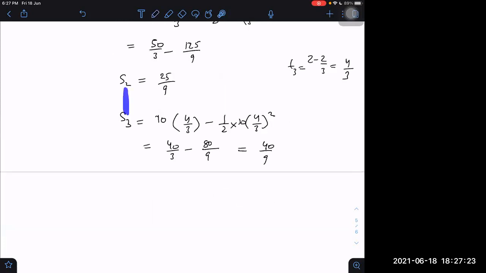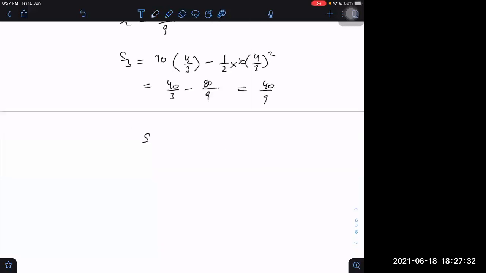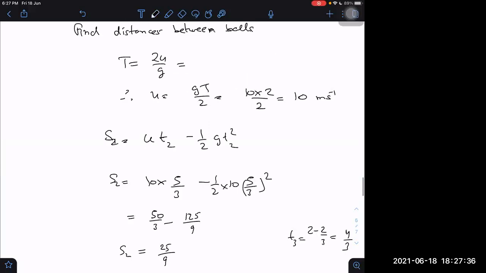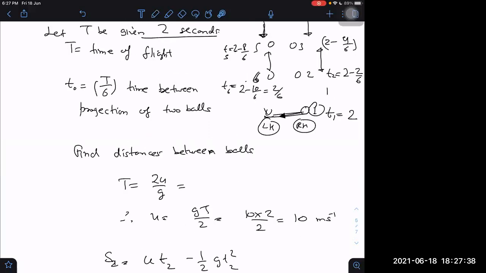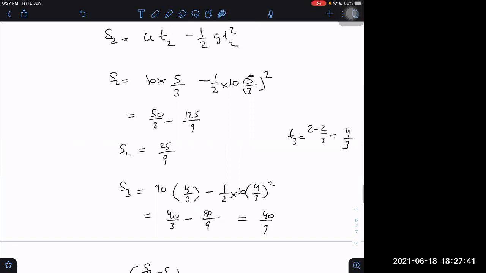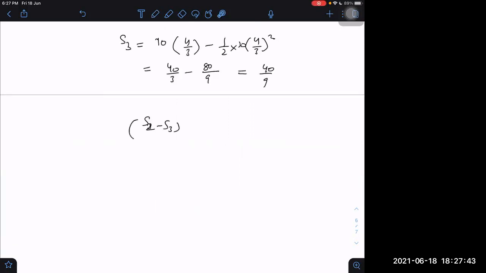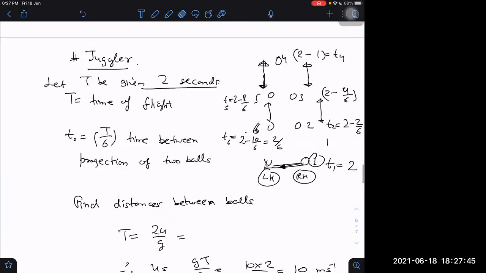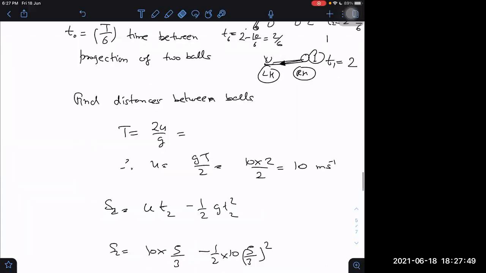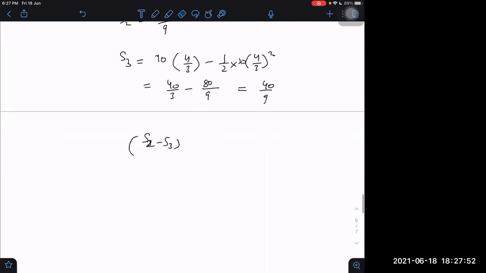So what is the distance between S2 and S3? We can get it very easily. S3 minus S2. I know S2 is at a larger height, no? Sorry, S3 is larger, so S3 minus S2 then.